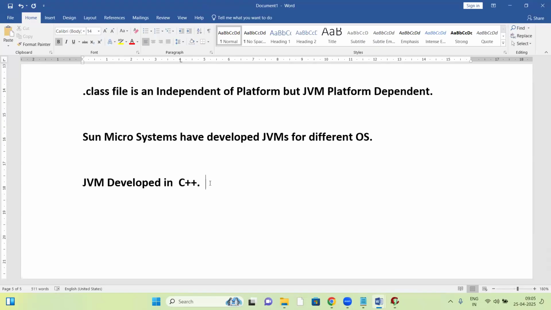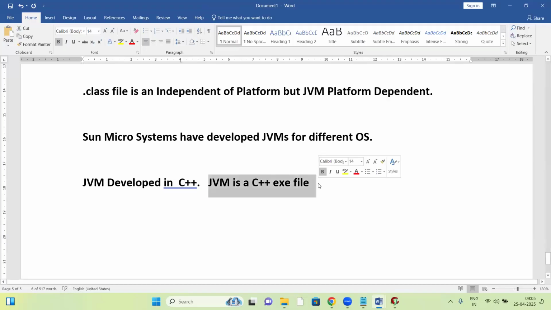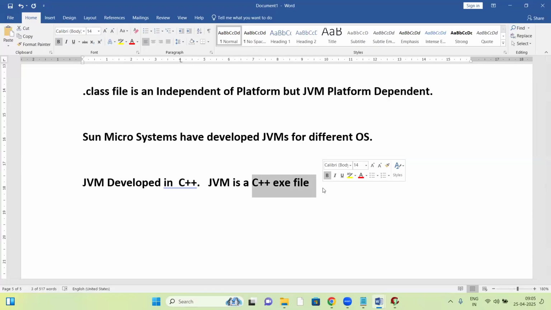That means the JVM is a C++ exe file. If it is an exe file, then for every base that exe file changes. Since it is an exe file, for every base there is a separate JVM, and that exe is not the same. An exe is platform dependent, so the JVM is platform dependent because it is a C++ exe file.